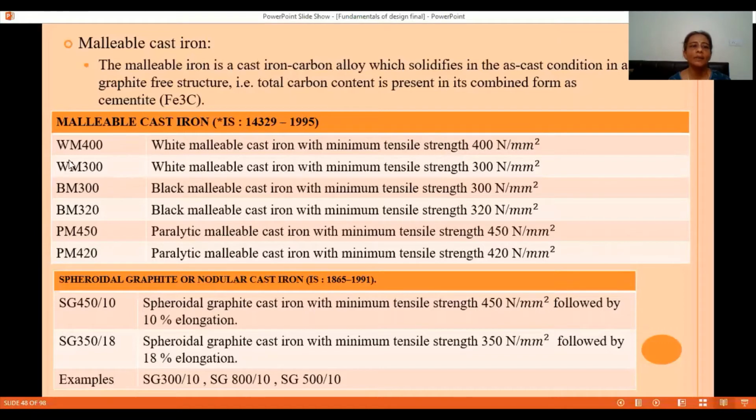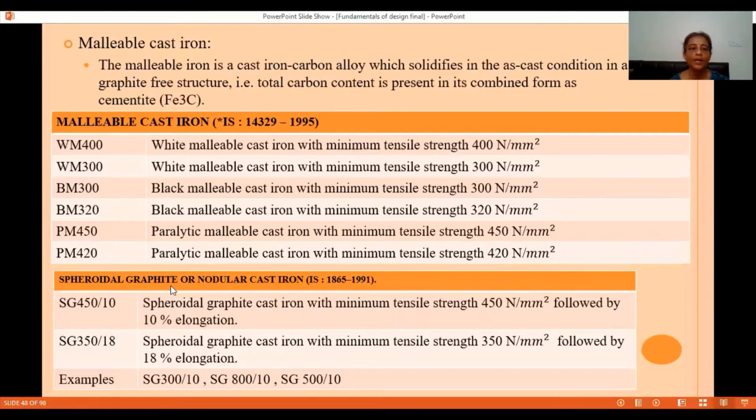So if WM is 400, then it is white malleable cast iron with minimum tensile strength of 400 Newton per mm square. Similar to that, if we have BM 320, then it is black malleable cast iron with minimum tensile strength of 320 Newton per mm square. If we have PM 420, it means pearlitic malleable cast iron with 420 Newton per mm square minimum tensile strength.